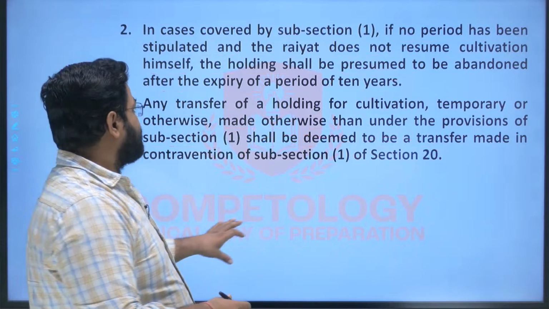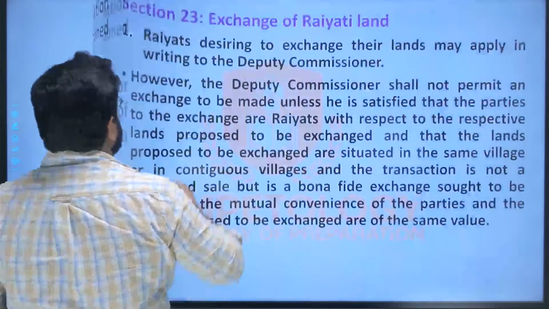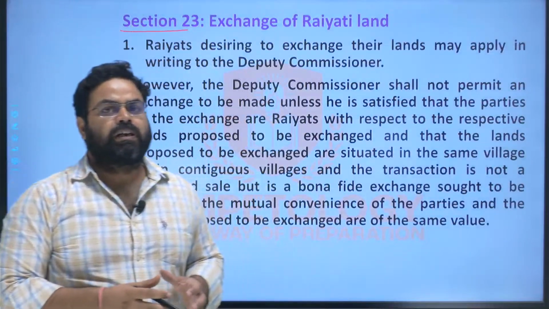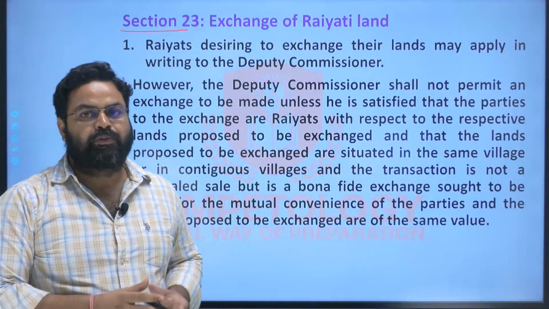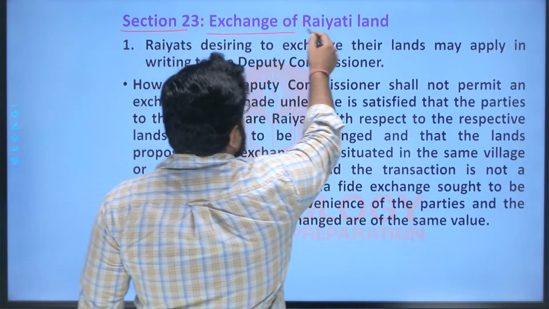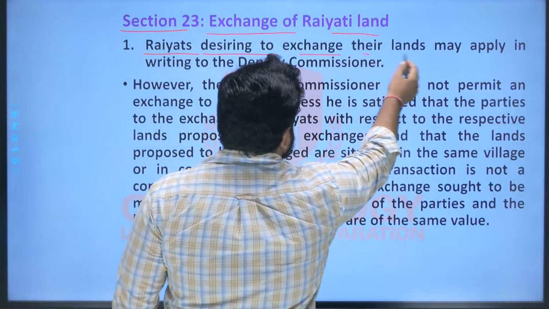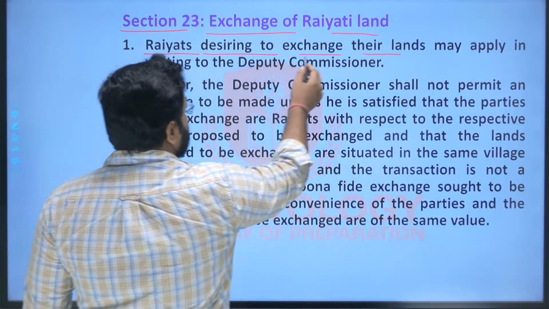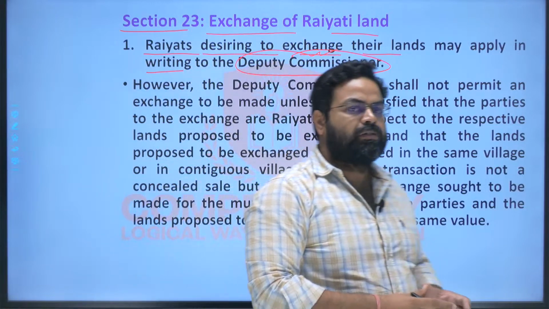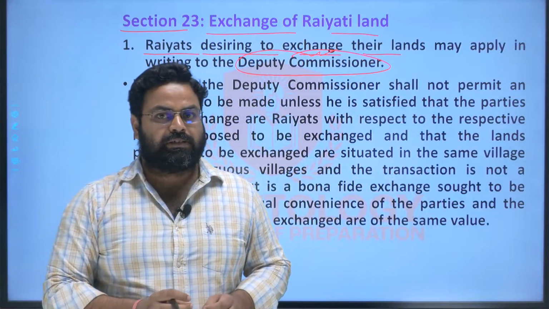Now section 23 says that if somebody wants to exchange his land for convenience, in such cases what are the terms and conditions that should be followed before the exchange of land? So first of all, exchange of Rayyati land can be done, and the Rayyats desiring to exchange their land may apply in writing to the DC. So without the permission of the deputy commissioner, no land can be exchanged, right?